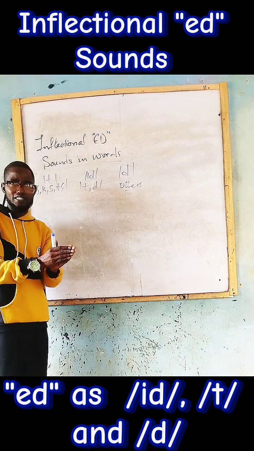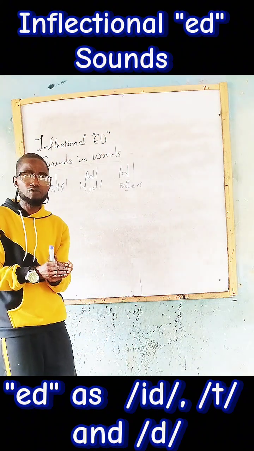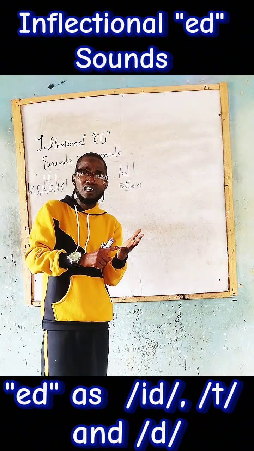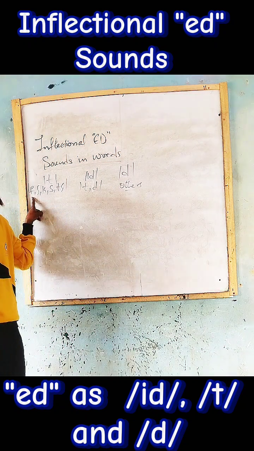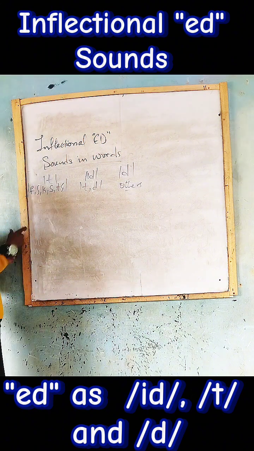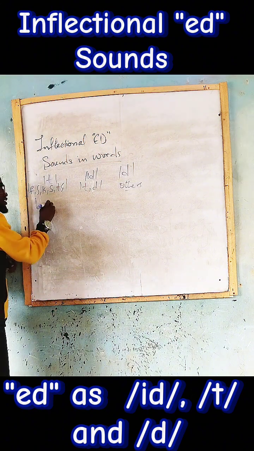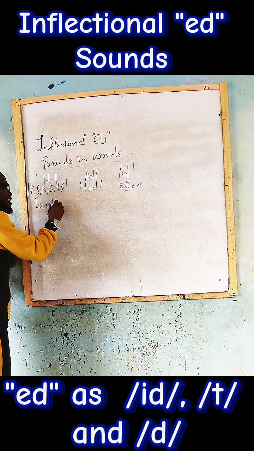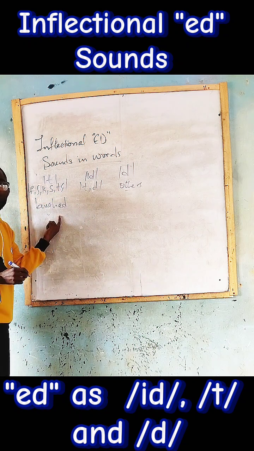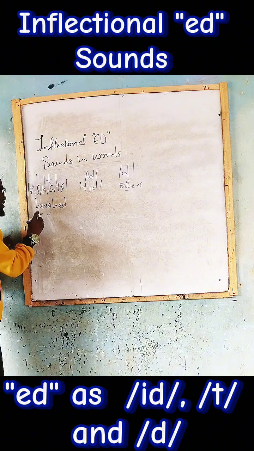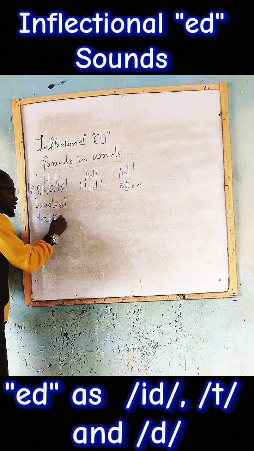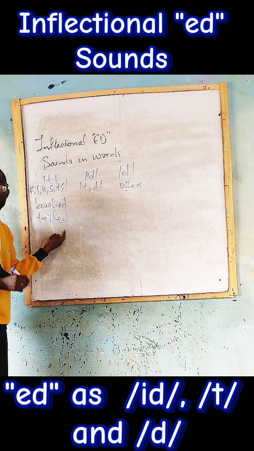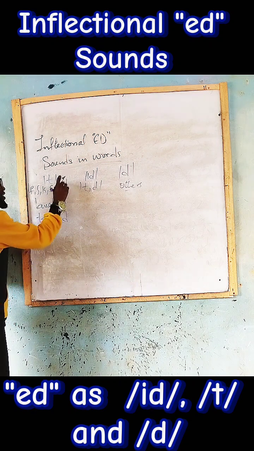Where I said that anytime you have a verb in its past form that takes ed after any of these consonant sounds on the board, it must be pronounced t and not d. A good example, I said when you have laugh, laugh is having ed. It is no longer laughd, it is laughed. Maybe you have something like talk. It is not talkd, it is talked.